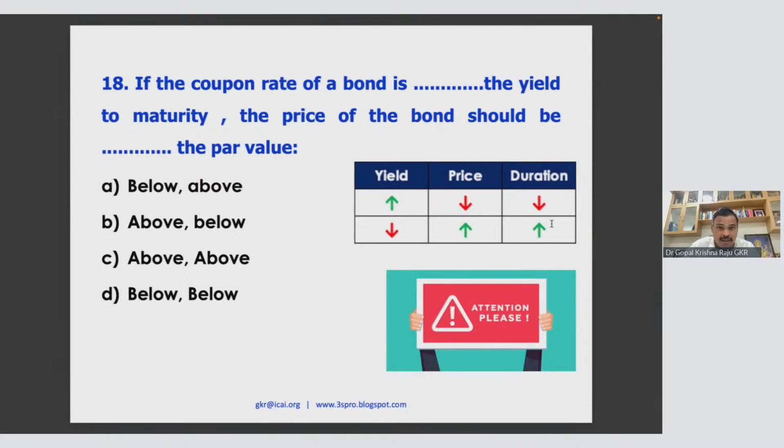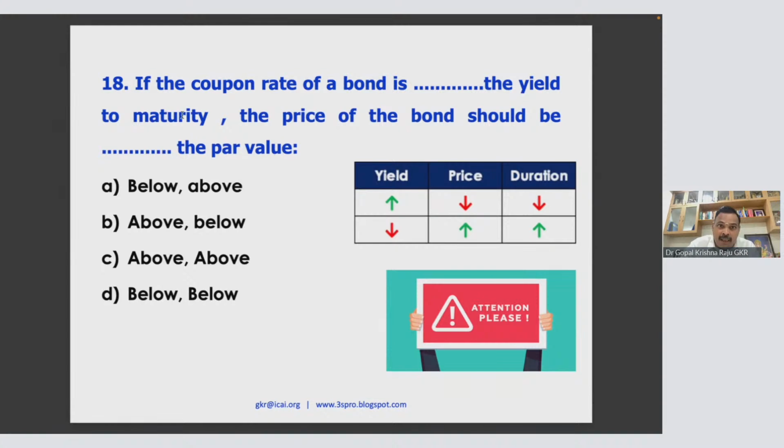Now, what is duration? So payback period. Yield decreases means return decreases. Then your payback period will be more. This is logic. Now, if the coupon rate of the bond is lesser, below means lesser. So coupon rate means your interest rate.